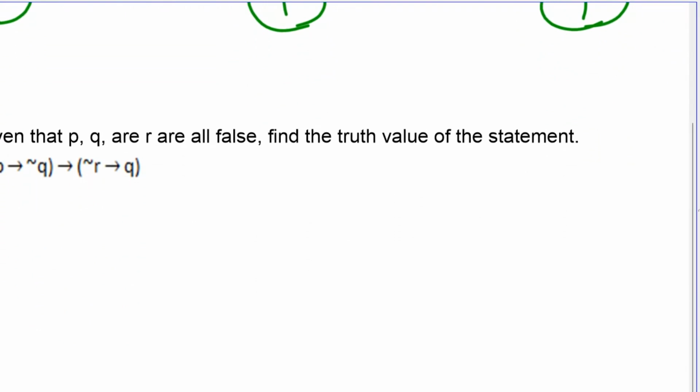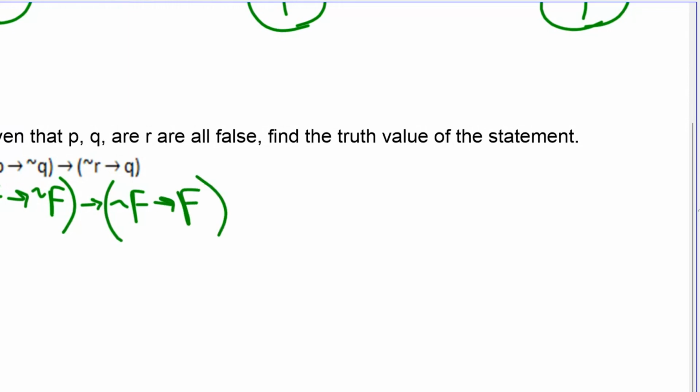Number 4. Given that P, Q, and R are all false, find the truth value of the statement. So we can actually figure out if this statement right here, complicated as it looks, is true or false. So just plug them in. They're all 3 false. P, Q, and R are all false. So that means this is false implies not false, implies not false, implies false.